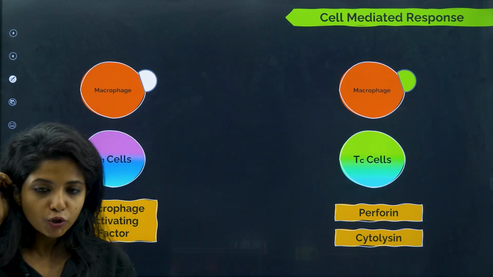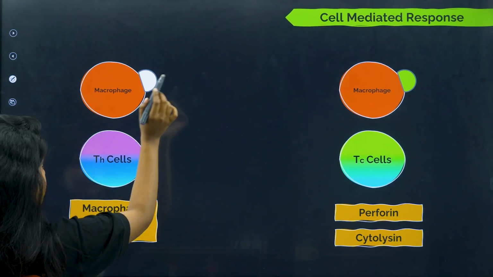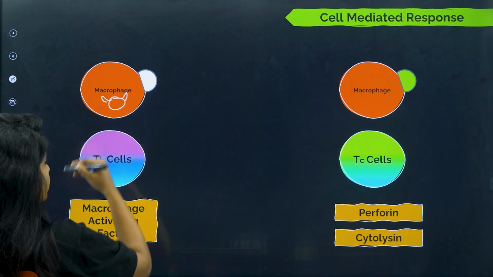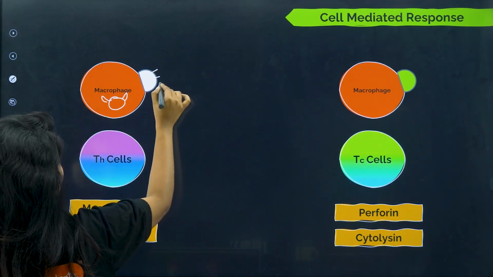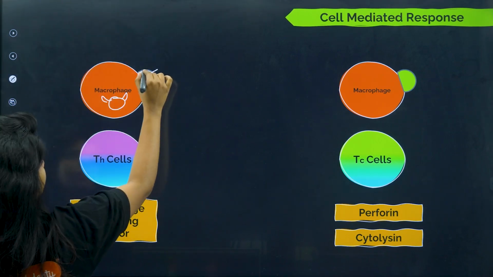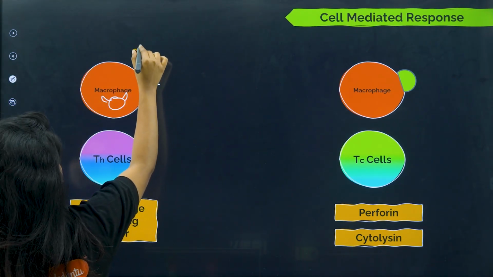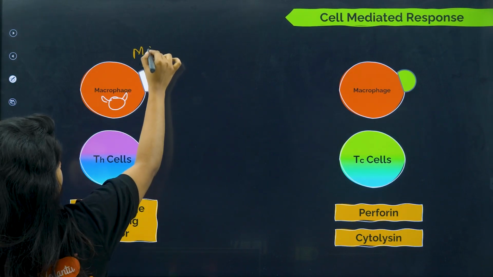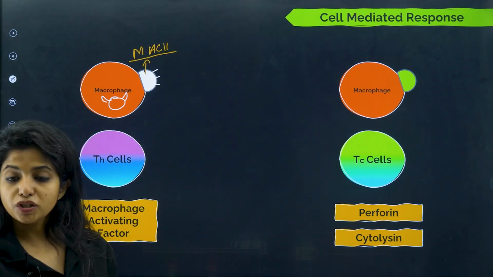Okay, you listen to me very carefully. It's very easy to understand. Now this macrophage, as I said, had an encounter with a pathogen, killed it, and now it is presenting it. This particular molecule that helps in the presentation of the antigens, just imagine, this is MHC2, major histocompatibility complex 2.